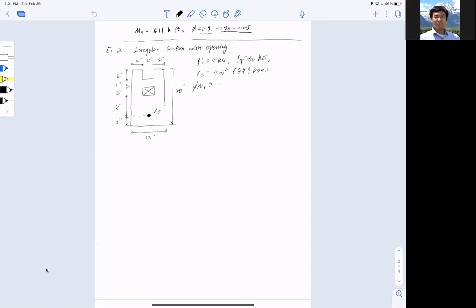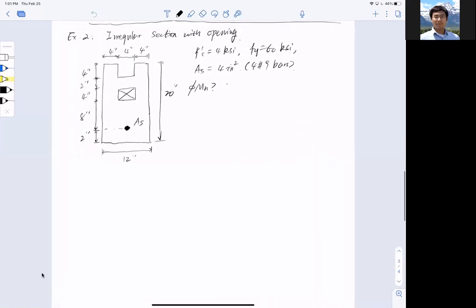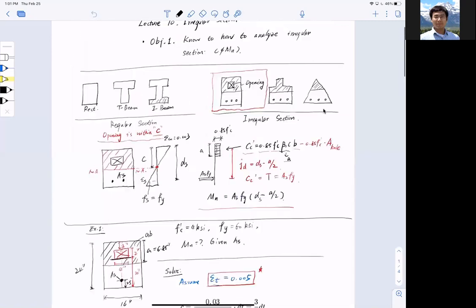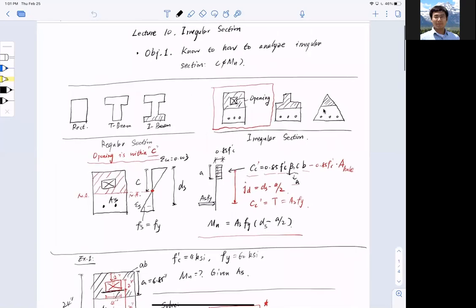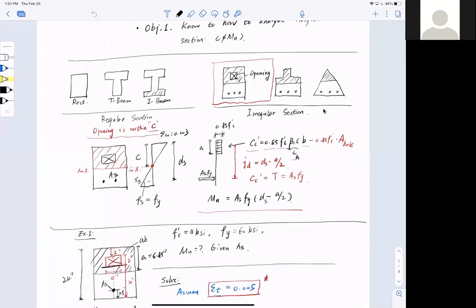If nothing else, let's come back to our main lecture. Today will be pretty happy for all of us, because it's going to be a very short lecture. I'm trying to finish up the irregular section lecture. Last time we talked about irregular sections, so let's recall a little bit. What is an irregular section? A section that has an opening or duct or holes in it. That's what irregular sections are from where we stand.